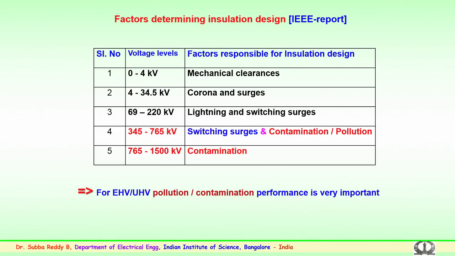This phenomenon, which occurs at normal working voltages and is not due to overvoltages, has to be a very important design criterion, because several lines have been noticed to trip or fail at the working voltages, particularly during the monsoon or rainy seasons. So, the design is very important at EHV and UHV level for pollution.